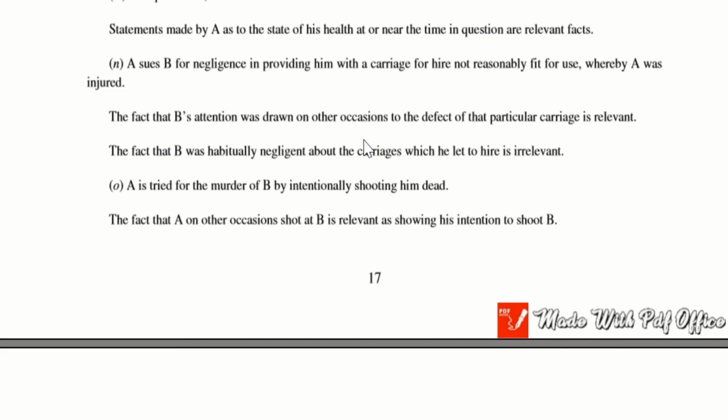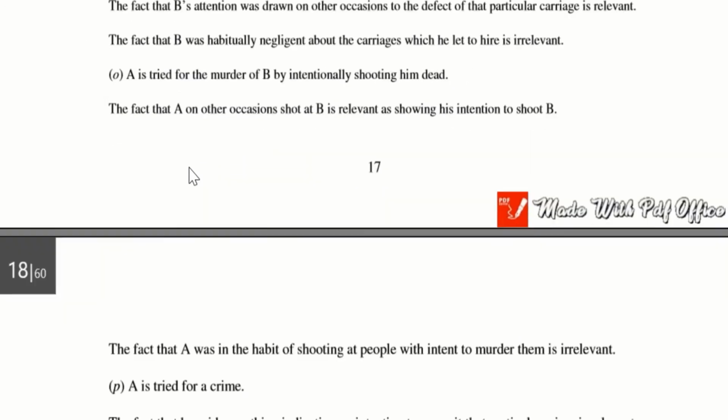But if he is habitually negligent about the carriages which he hires, it means all of his carriages, he did not even bother. This B did not bother to rectify the problems in his carriages on a regular basis. He is habitually negligent. Then that is not relevant. It should be pertaining to a particular carriage. Now let us move to the next example O.